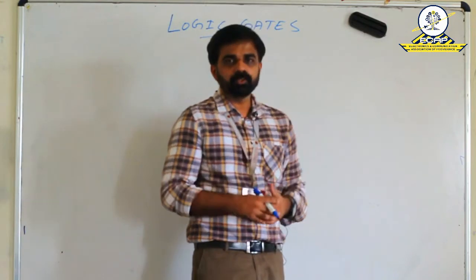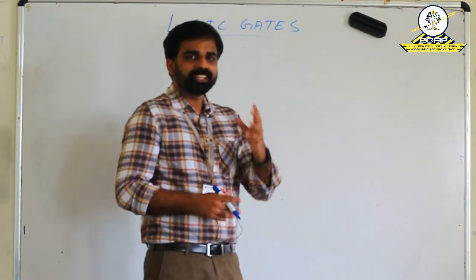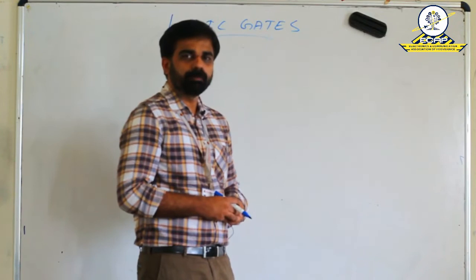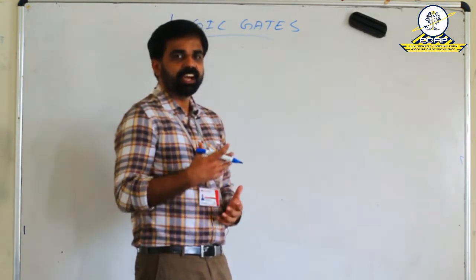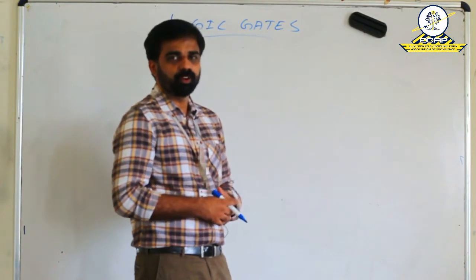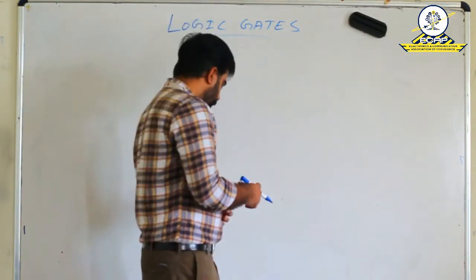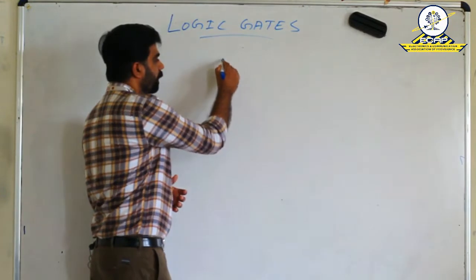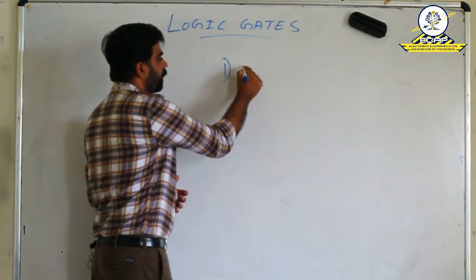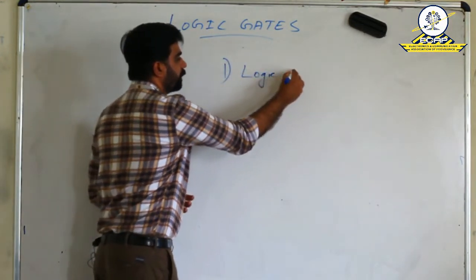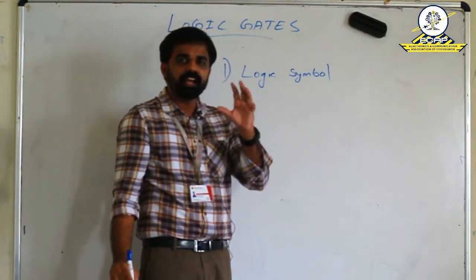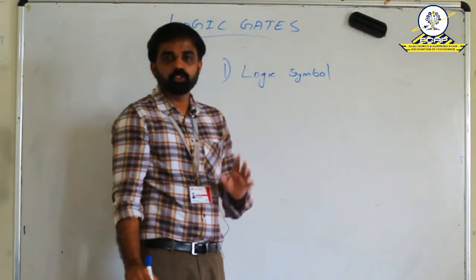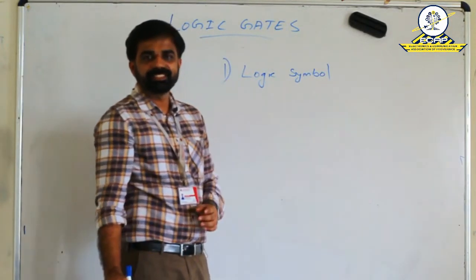Before entering into that, there are 4 key points which you need to remember for understanding the working principle of logic gates. The first key point is logic symbol. Each logic gate has its own logic symbol, so we need to remember that logic symbol.